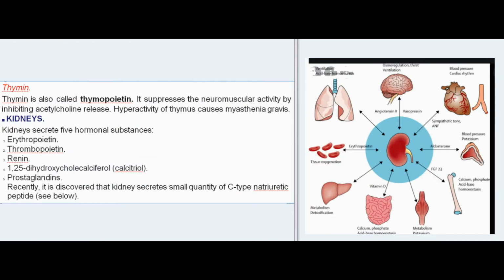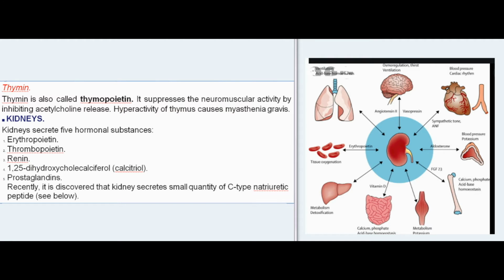Kidneys. Kidneys secrete 5 hormonal substances: erythropoietin, thrombopoietin, renin, 1,25-dihydroxycholecalciferol (calcitriol), and prostaglandins. Recently, it is discovered that kidneys secrete a small quantity of C-type natriuretic peptide, see below.